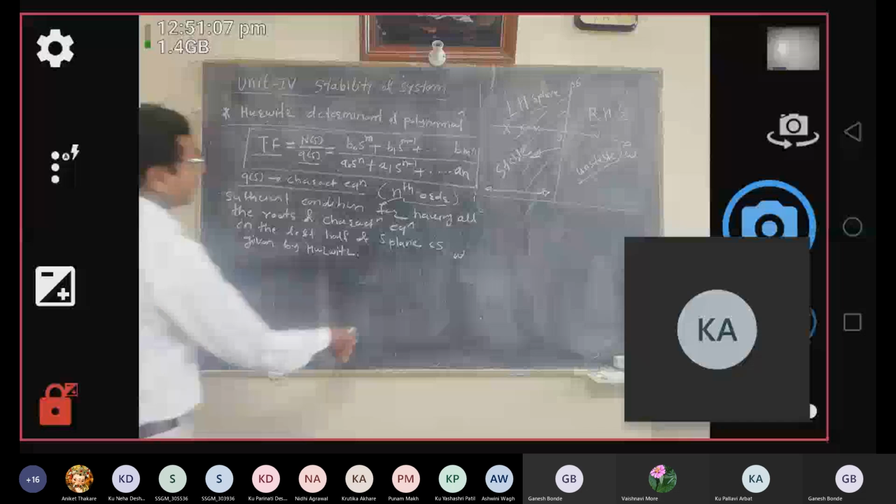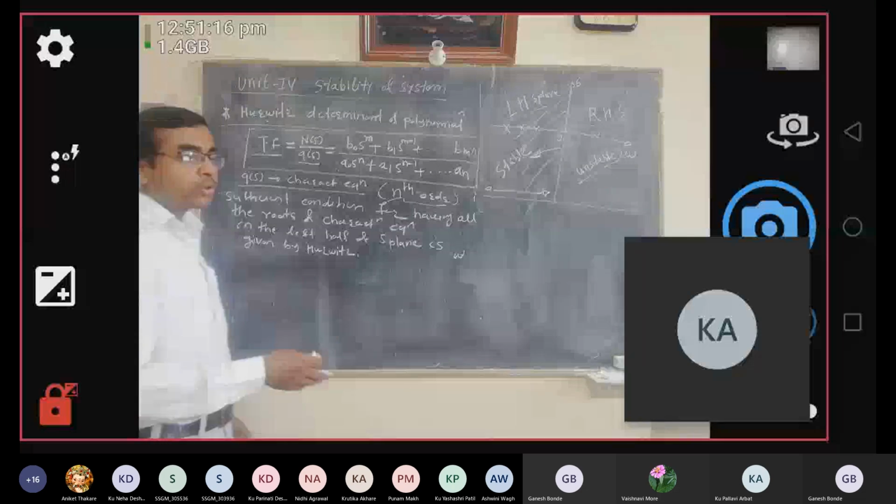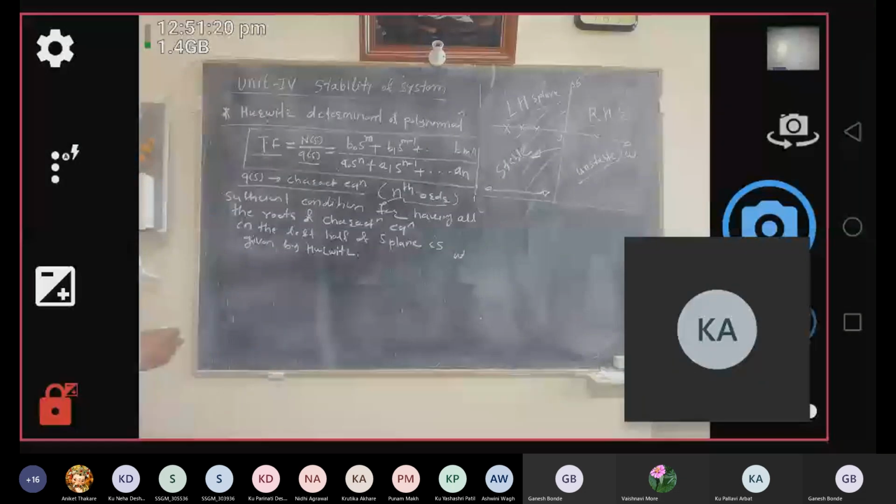We will see this with the help of step response and impulse response for different locations of the roots in the S plane. We can see the types of system, whether it is marginally stable, critically stable or absolutely stable.